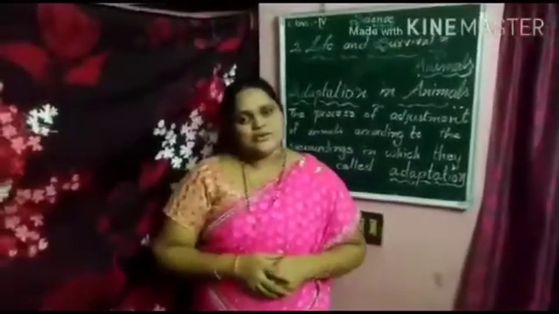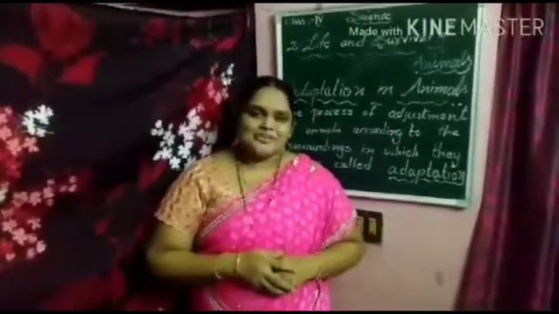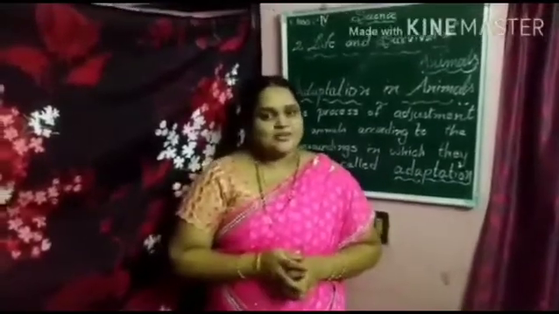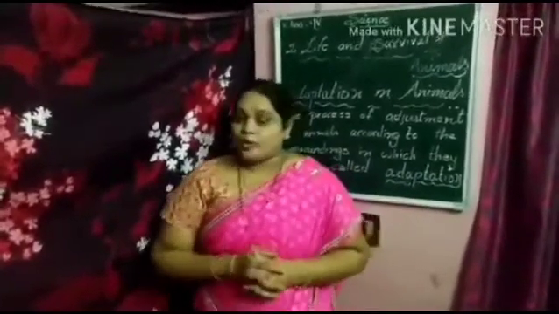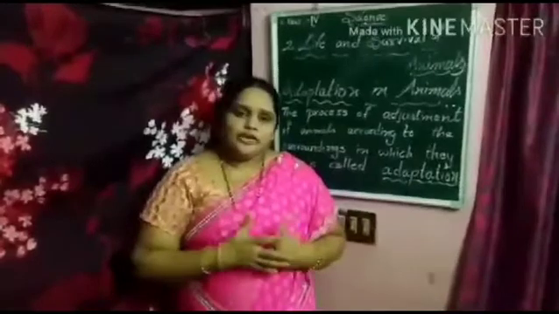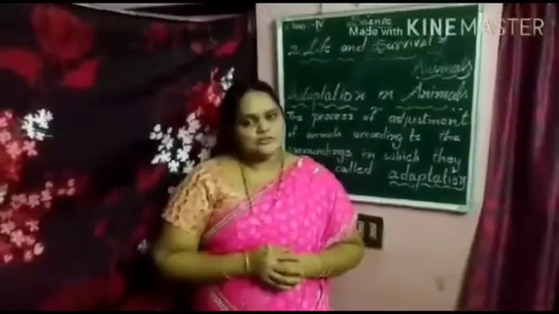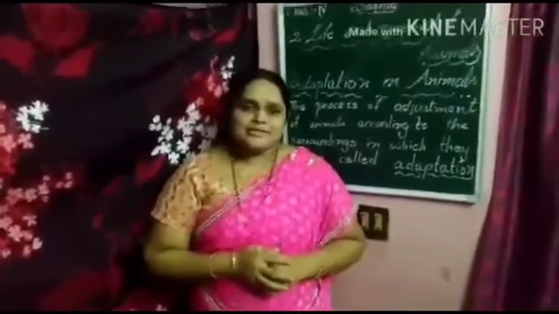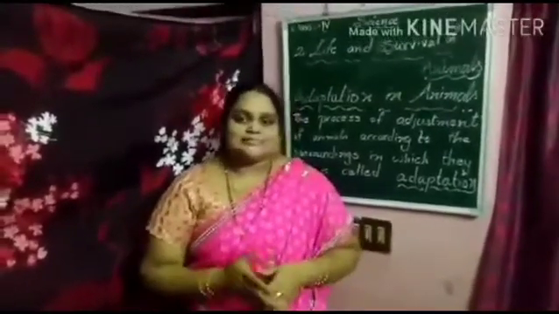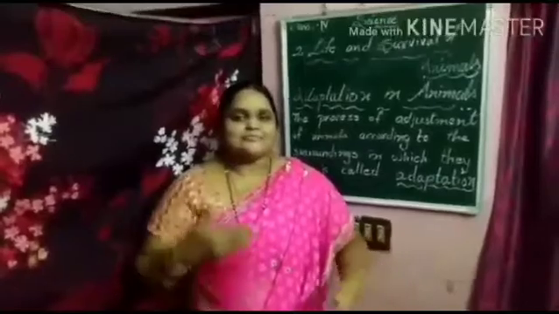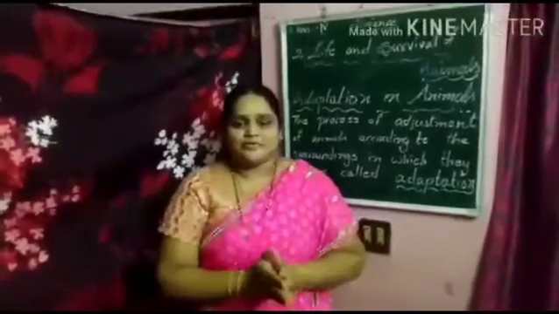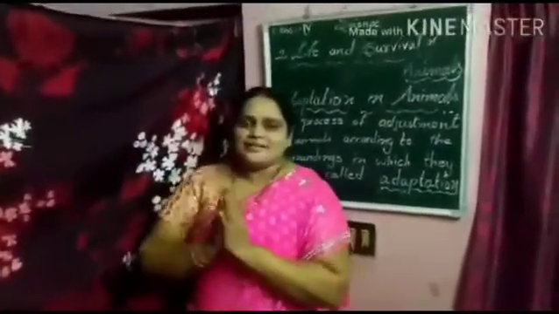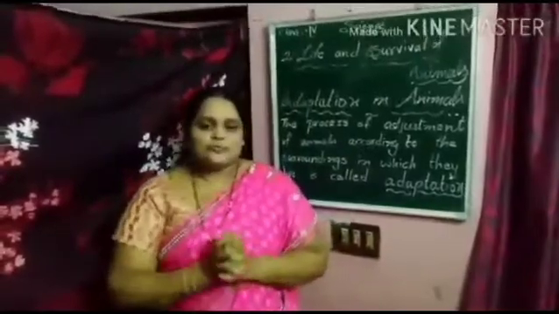Children, do you notice any differences in the behavior and body design of the animals? Why is it so? Different kinds of animals show different types of behavior. Some animals can walk, some can fly, some can jump, some can travel, some can swim.